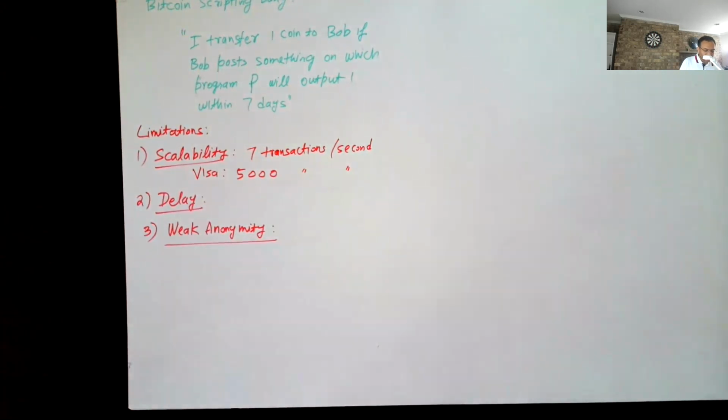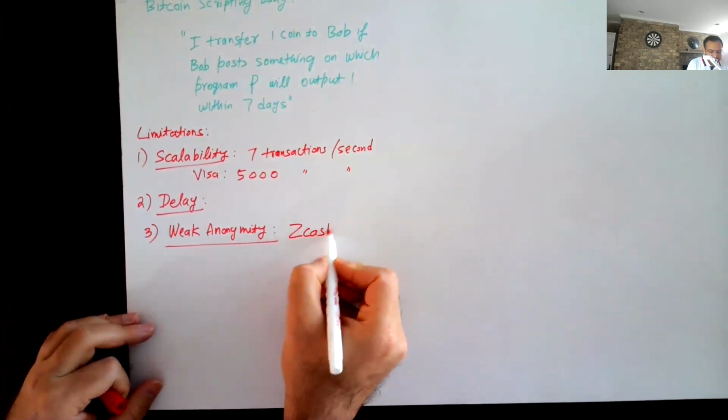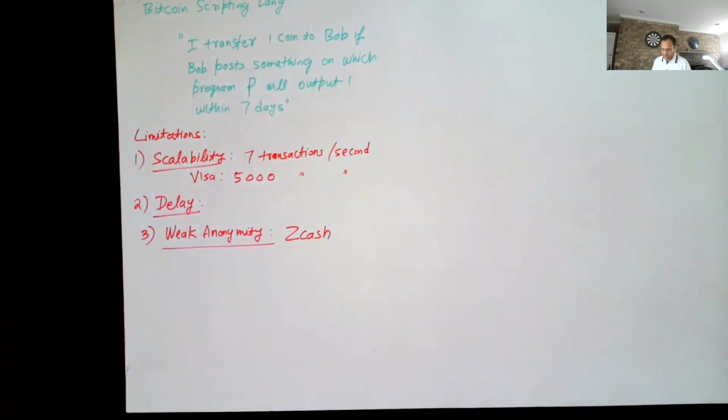So we do have good solutions to the problem of weak anonymity, fortunately. There's something which is known as Zcash. Here, Z stands for zero knowledge proofs, which is something which we will look at a later point. We will also look at how Zcash works. So in Zcash, the different transactions are all unlinkable. I cannot really target a specific public key and make a list of all the transactions and see which other public key that public key is talking to. In Zcash, every transaction is separate. You can look at any two transactions, but you will not be able to see if there is any common party involved in these two transactions.